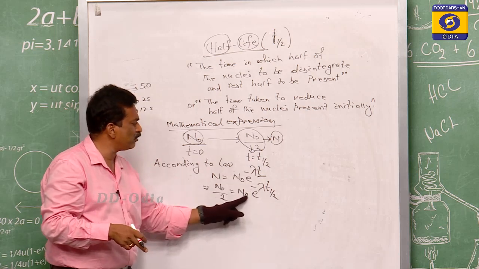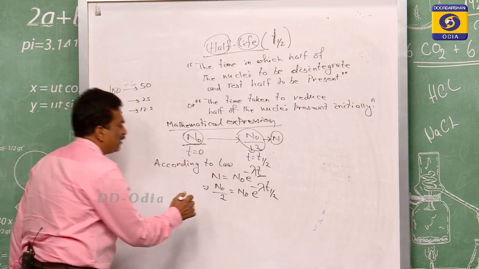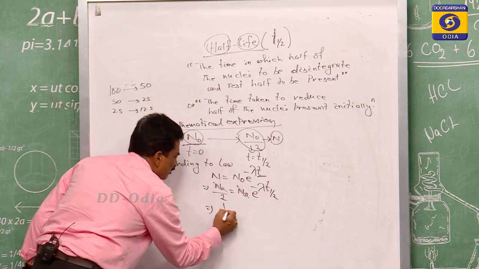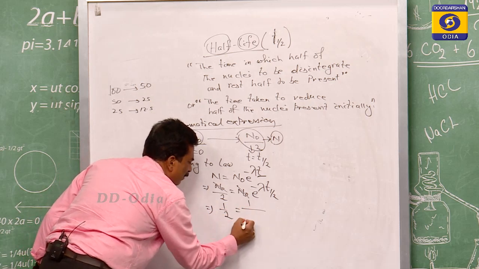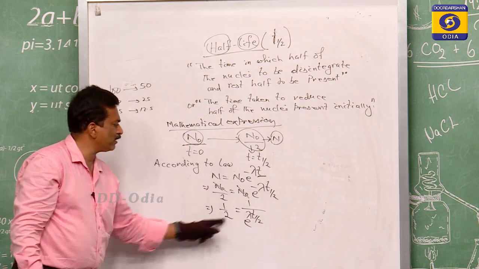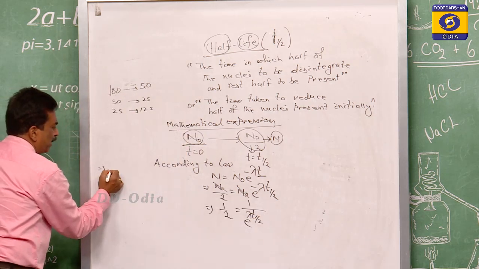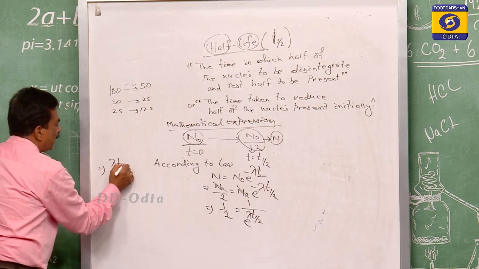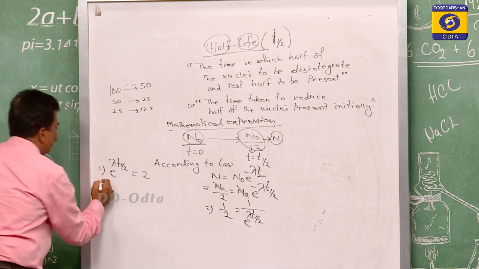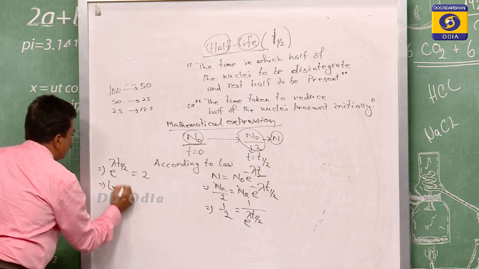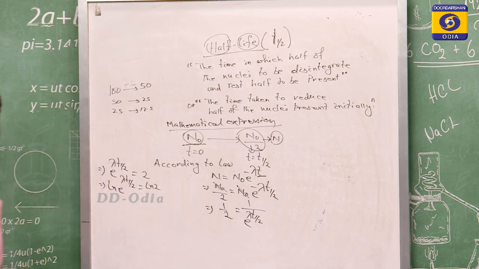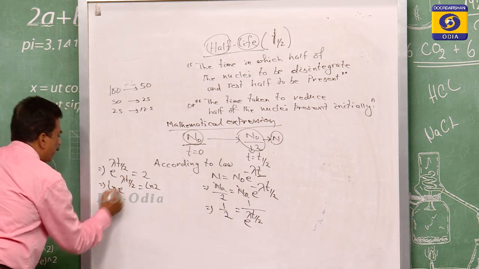So, this N0 by 2 is equal to N0 e to the power of minus lambda t half. This N0 cancels, so 1 by 2 is equal to 1 by e to the power of lambda t half. If we cross multiply, then e to the power of lambda t half is equal to 2, and if you take ln on both sides, you get ln of e to the power of lambda t half equals ln of 2.